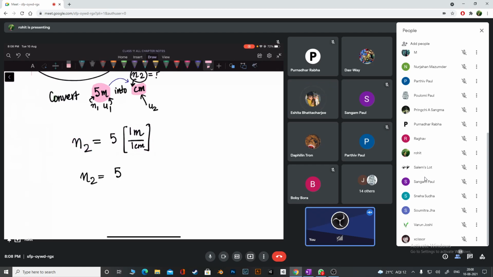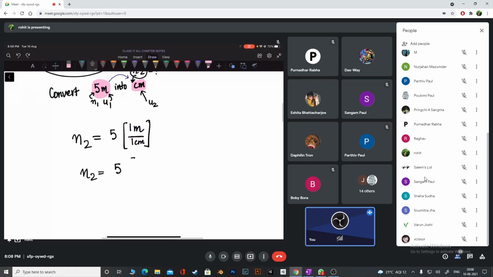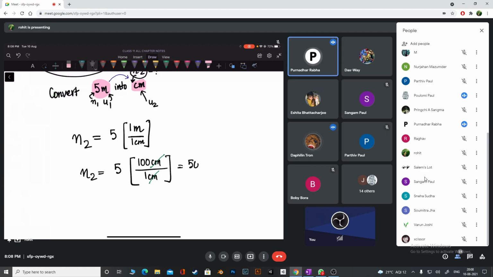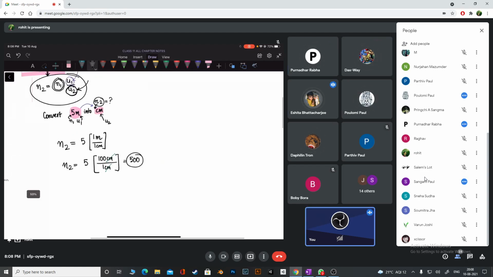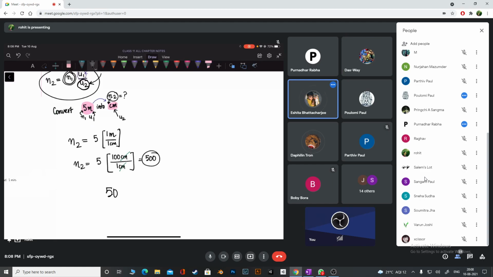For that it is very simple, you already know. Tell me guys, what should I do? In place of 1 meter, what can I write? Convert meters to centimeters. Divide by 1 centimeter. So I can just cancel it like that, right? And I am going to get how much, guys? 500. So 5 meters, not 50, not 500. So 5 meters is equal to 500 centimeters.